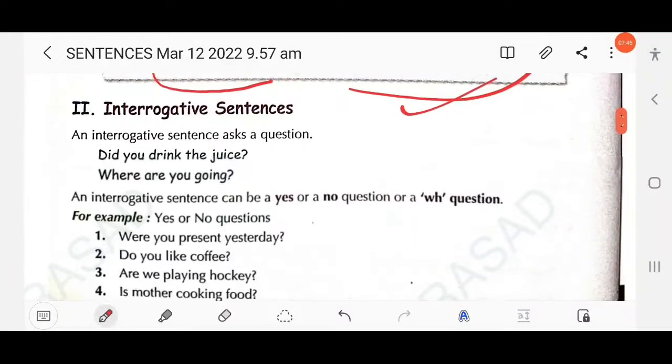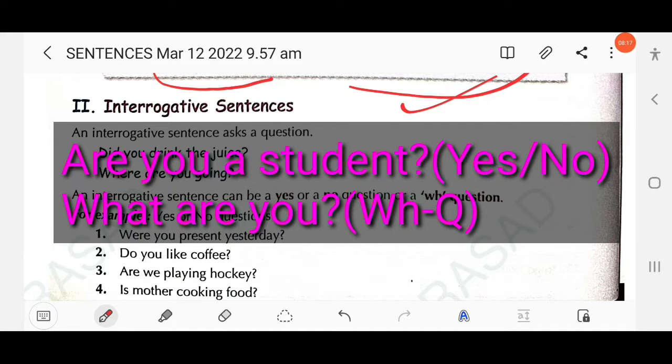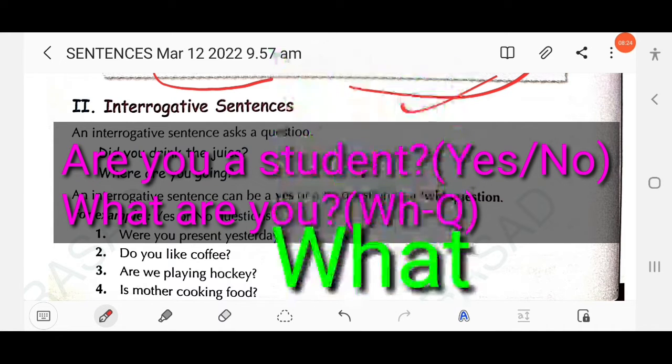Then next we come to the interrogative sentence, right? What is an interrogative sentence? A sentence used to ask a question is called an interrogative sentence. That means these words are used to ask someone a question. We use auxiliary verbs as well as WH words to ask questions. Suppose, are you a student? What are you? Here we use the auxiliary verb "are", and we also use the WH word "what".